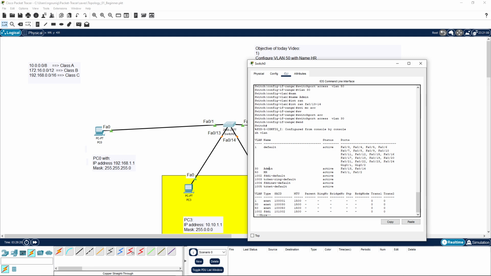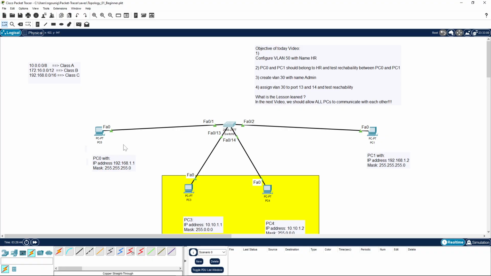So as I say, just think like you have a huge hall, and in that hall you create different rooms, room 30 and room 50. If something goes wrong in room 30, it will not affect room 50, and it will not affect room 1. So this is the easiest way to think about that.